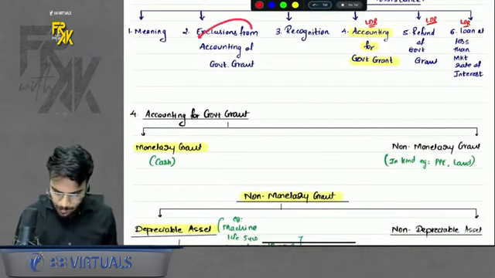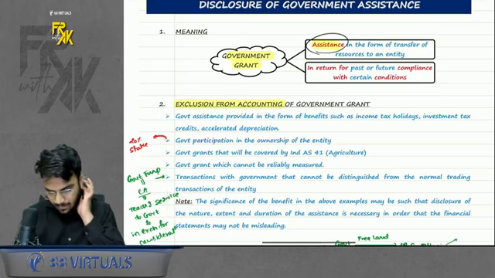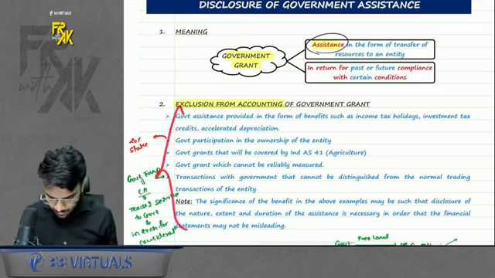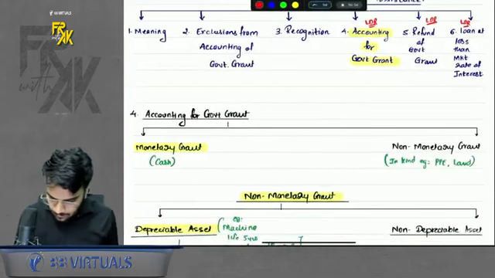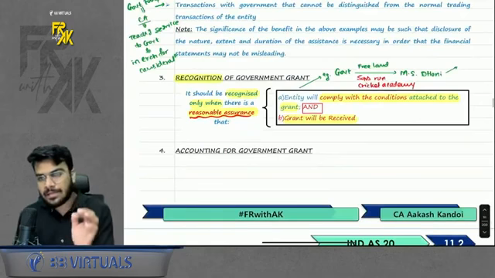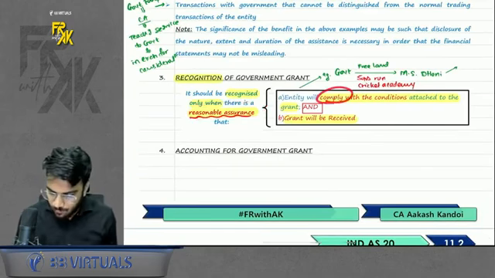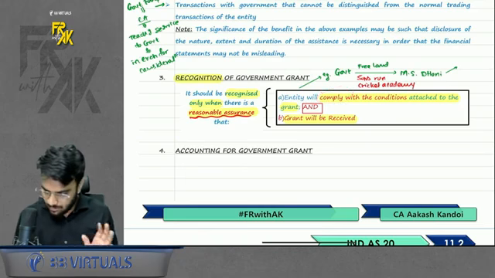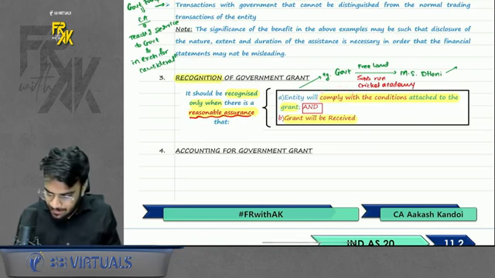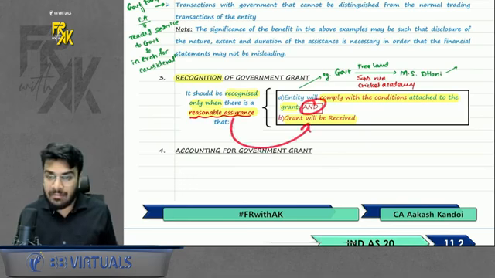Then exclusion from accounting of government grant. Certain items are given. That means if the government grant is of this nature, you need not account for it. Just give it a reading. Then the third part is recognition. When do we recognize a government grant? You will recognize a government grant only when you have a reasonable assurance of two things. Whatever conditions are attached to the grant, there is a reasonable assurance that you will comply with the conditions, and there should be a reasonable assurance that the grant will be received.